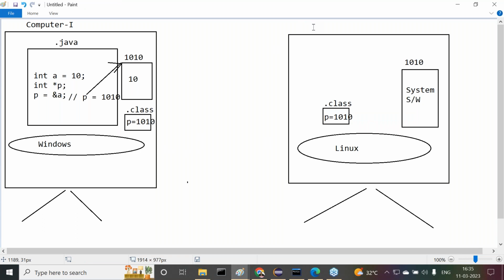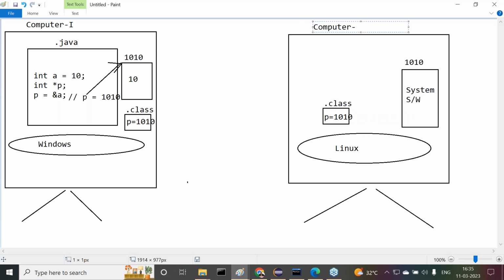But in the first computer, the pointer variable is referring to 1010. That location is free, and some variable value is available there. That's okay. But in the second computer, the target machine, whenever we try to execute the program, p is referring to which location? 1010. But what is available at 1010 in the second computer? Some system software is available. There is no guarantee that the second computer has the location 1010. Even if that location is available, it may have other software. It may not be free, it may not be empty.